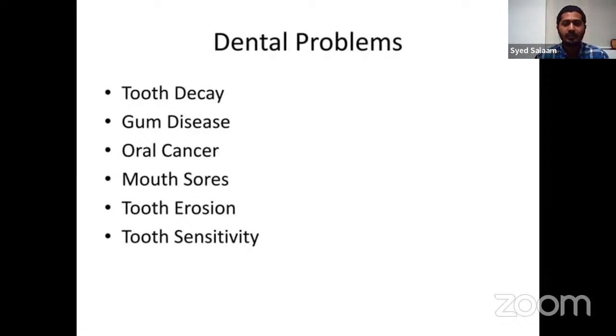This oral cancer does not occur to everyone, but those who are not taking proper care of their teeth, as well as those taking tobacco and all, could be led to it. Mouth sores are also quite common. Tooth erosion. Tooth sensitivity is also a very common problem nowadays, because in this sensitivity, the enamel, our protective layer in the teeth, gets washed out.